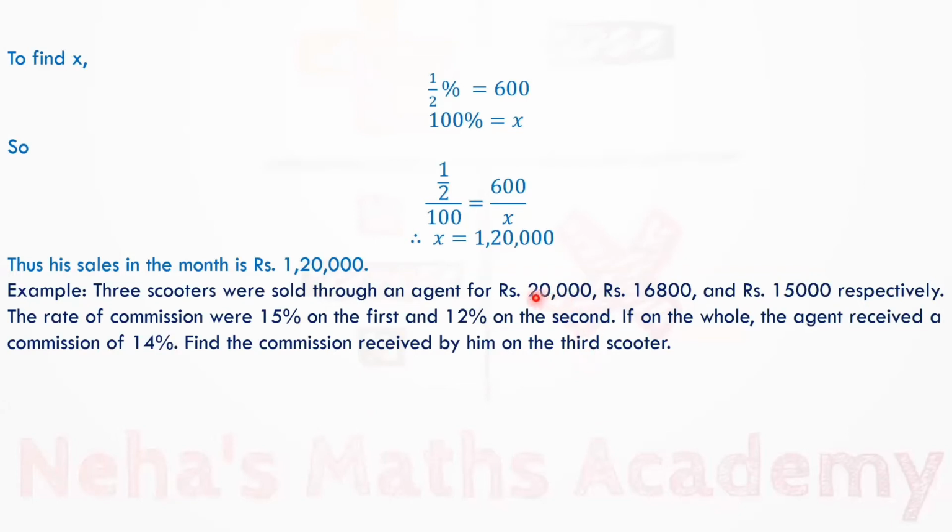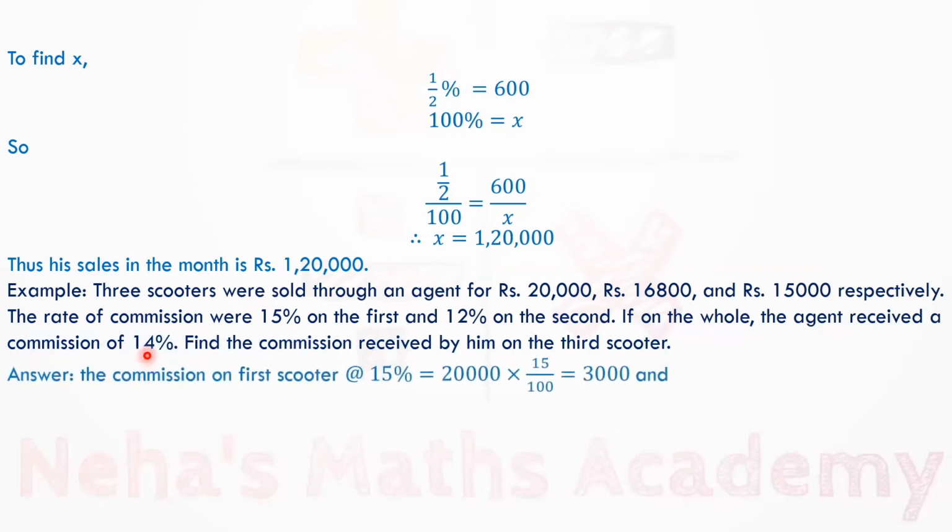See, we have been given the selling price of all three scooters. Also, the rate of commission for the first scooter is 15% and for the second it is 12%. We don't know the rate of commission for the third scooter, that's what we have to find. But they have given us the total commission, meaning average commission rate, that is 14%. So let's find the rate of commission for the third scooter.